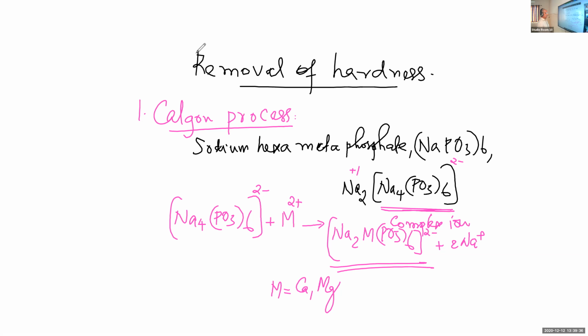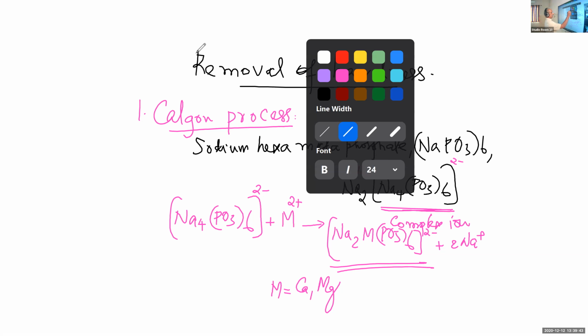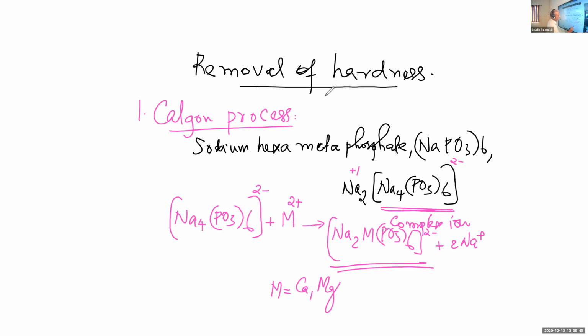So calcium and magnesium ions are trapped in the complex. They are trapped as soluble complexes. And these soluble complexes cannot react with the soap. The calcium or magnesium ion is entrapped within the soluble complex.